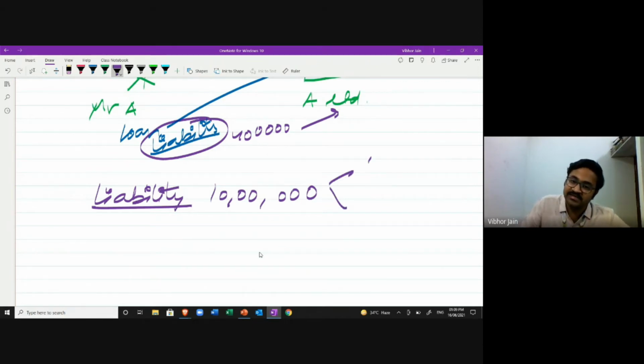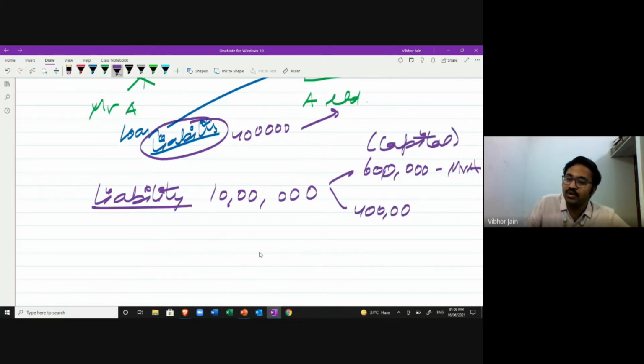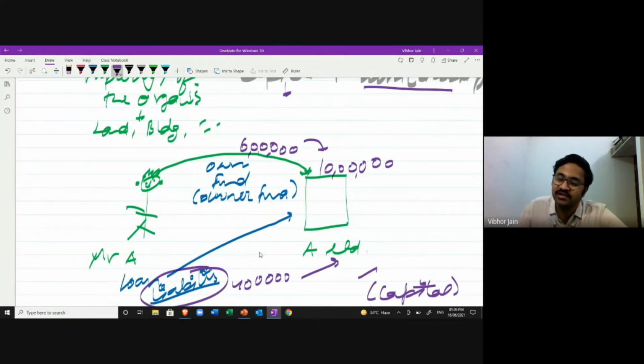That is, 6 lakhs I owe to Mr. A, the owner. That is called capital. And 4 lakh rupees I owe to the bank. This is internal liability, this is external liability, but both of these are liability. So through these sources, rupees 10 lakh was introduced in the business.